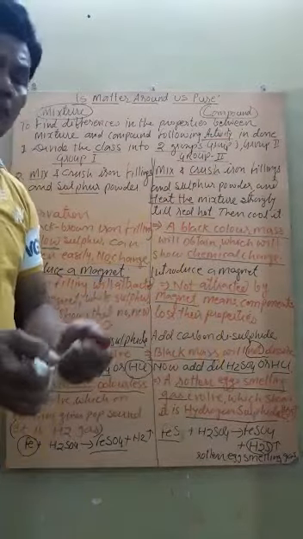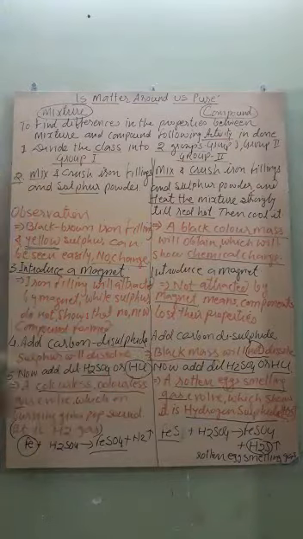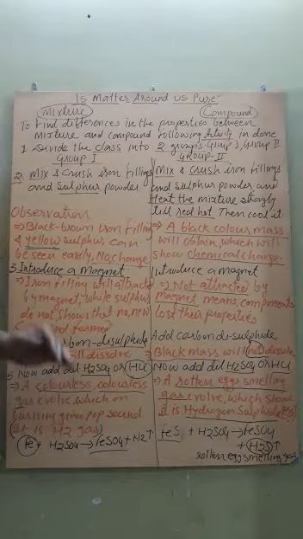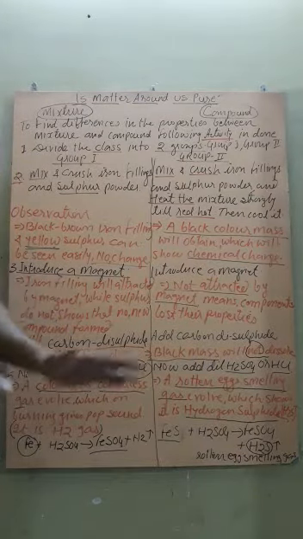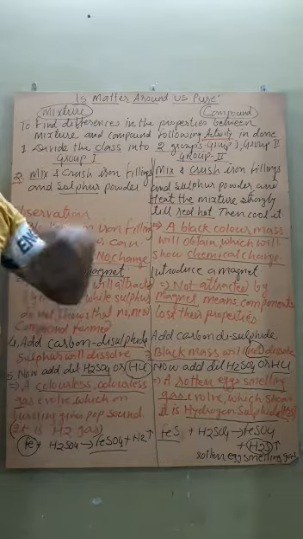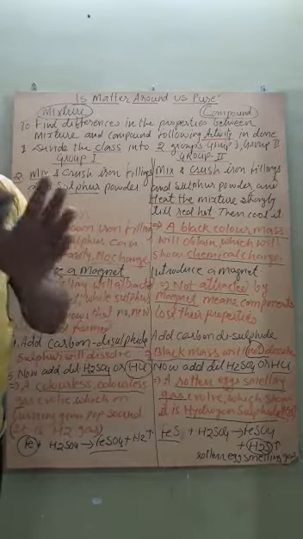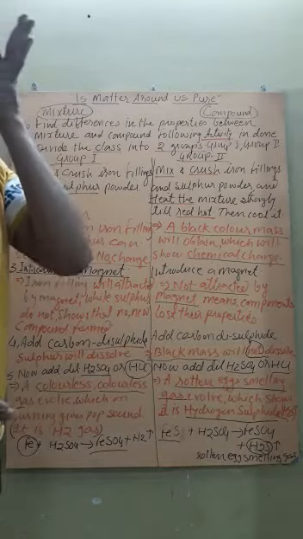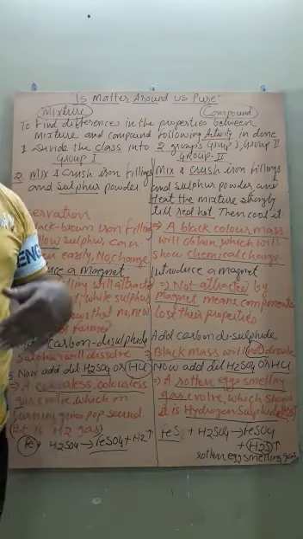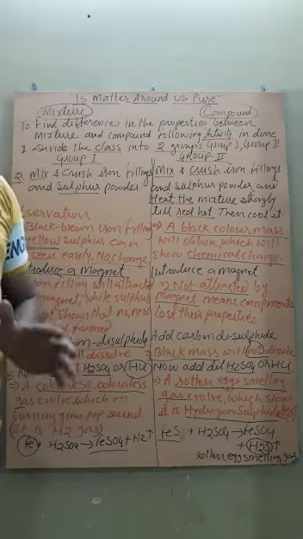Okay, so what can we find? We can find here that in a mixture the components do not lose their property, but in a compound the components lose their property and a new compound is formed. Therefore, it shows different properties as compared to its components.